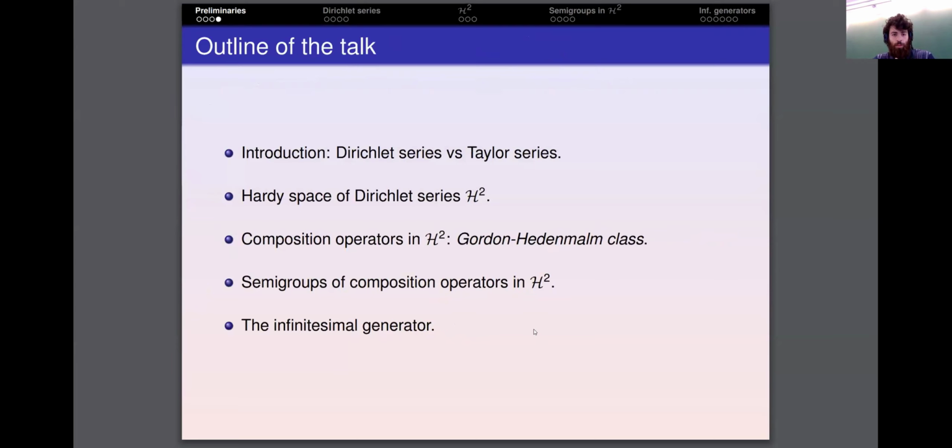So this is a little bit the outline of the talk. For those who might not be familiarized with Dirichlet series, I will recall some basic notions related to these objects and mainly see what changes when passing from Taylor to Dirichlet. I will then present the space H2 and also recall some results on the bounded composition operators in H2. We will then consider the semigroups of composition operators in H2 and see this Berkson and Porta result in this space. And then we will say some words about the infinitesimal generator of the semigroups.